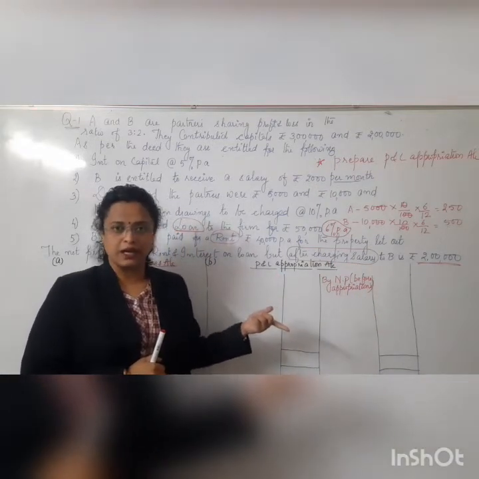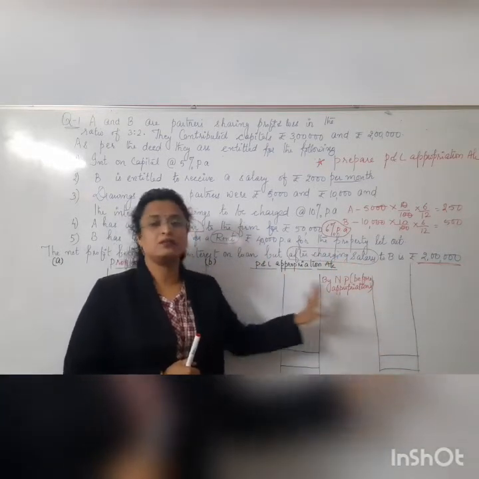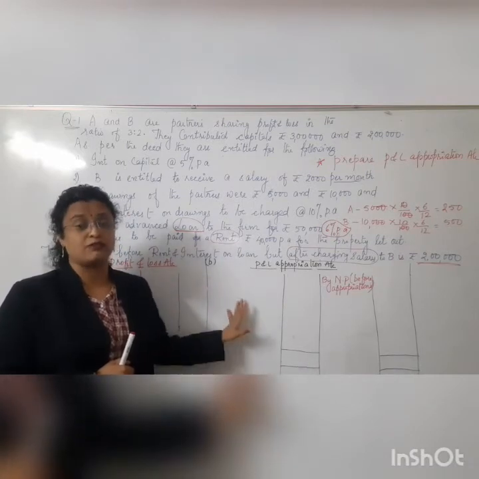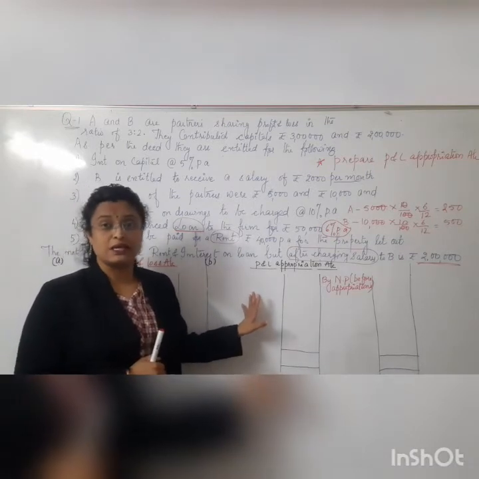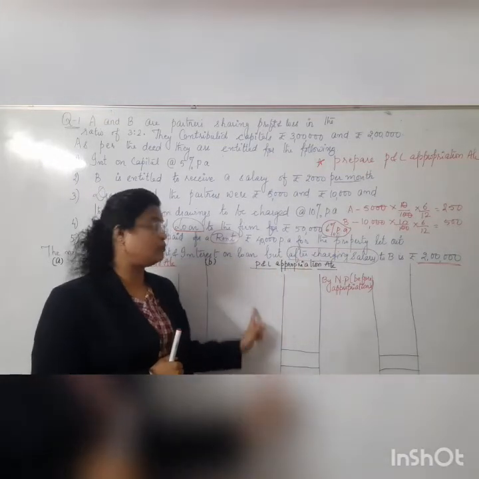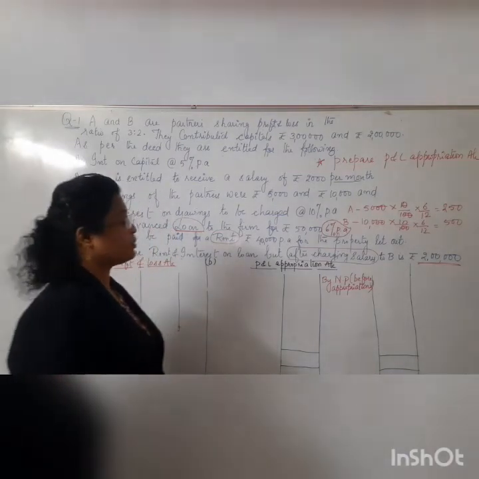That way also can be done. But actually, we already know that it's paid out of the profit. So we will avoid taking it again, because we have seen in the format that salary comes on the debit side of the P&L appropriation. But it is after charging salary, so we won't be taking it on the debit side of the P&L appropriation.